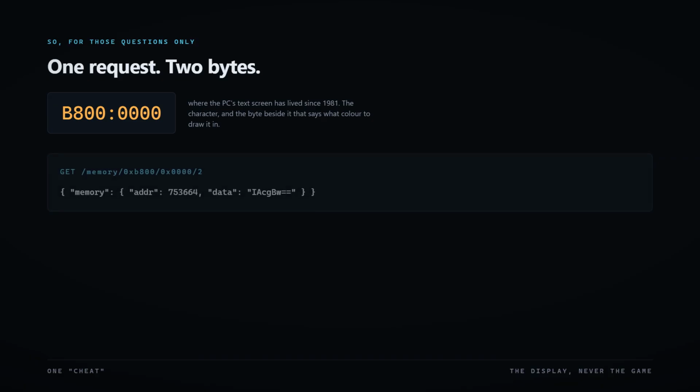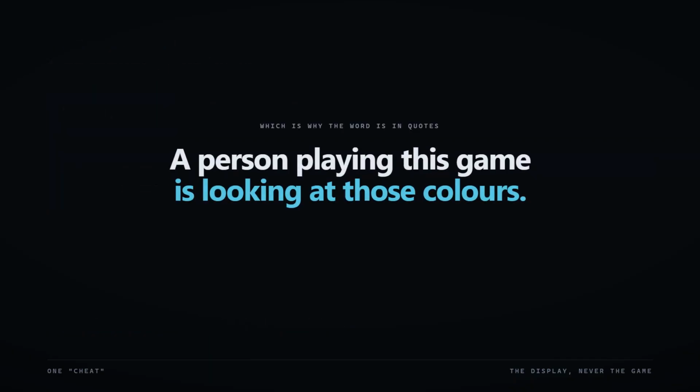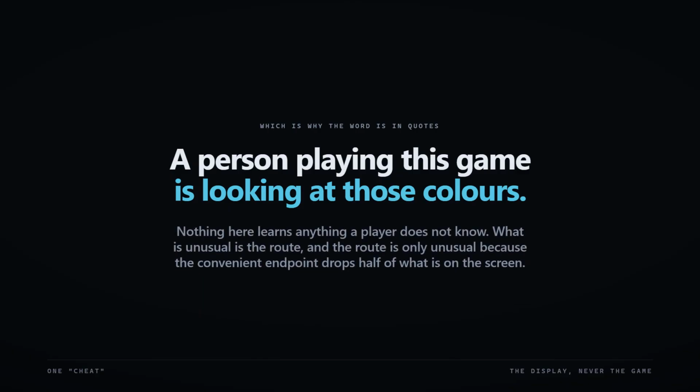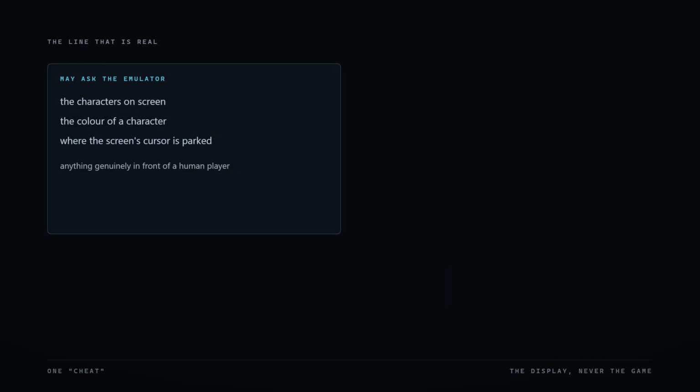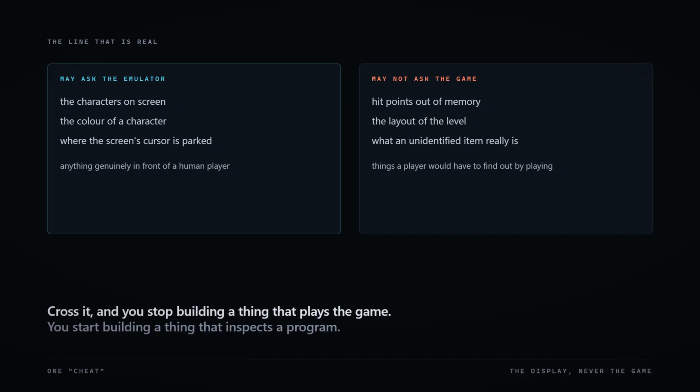A person playing this game is looking at those colors. Nothing here learns anything a player doesn't know. What's unusual is the route, and only because the convenient endpoint drops half of what's on screen. The line I actually drew is somewhere else. The bot may ask the emulator about the display. Anything genuinely on screen in front of a human player. It may not ask the game about the game. No hit points read out of memory. No peeking at the level layout. Cross that line and you stop building a thing that plays the game. You start building a thing that inspects a program.